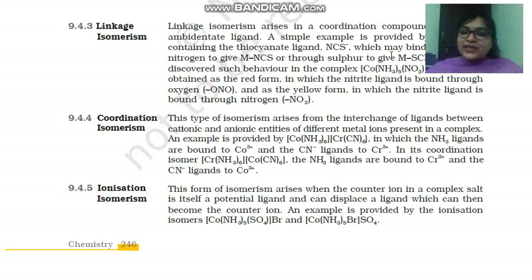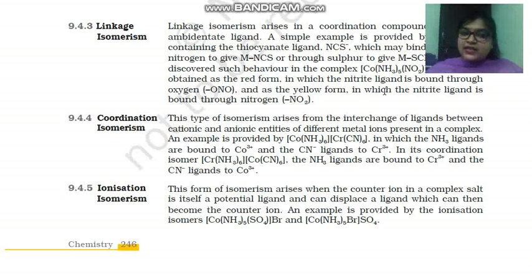This complex is obtained as a red form, in which the nitrite ligand is bound through oxygen, ONO. When this nitrite ligand ligates to the central metal ion, cobalt here, with oxygen, it will be obtained as the red form.